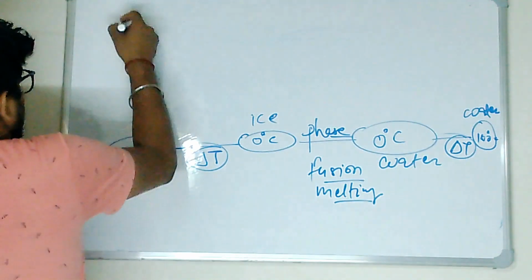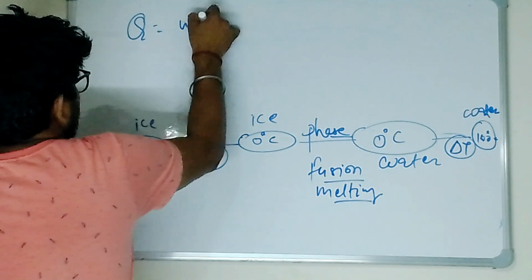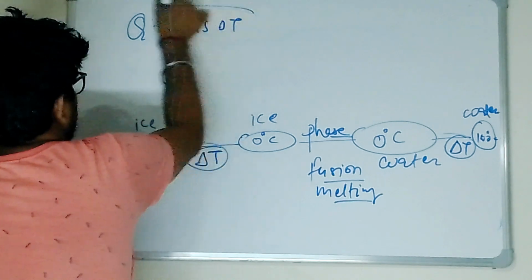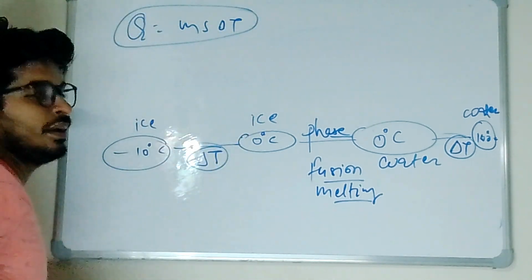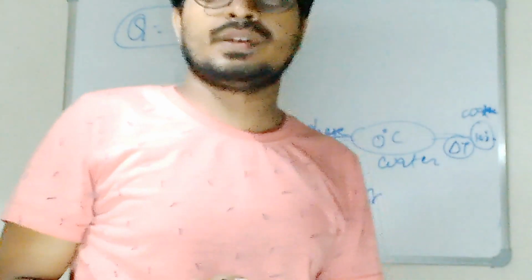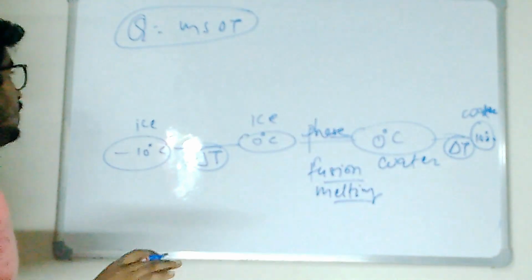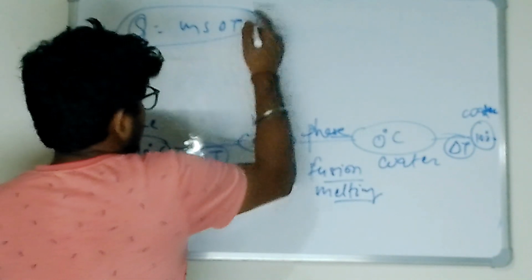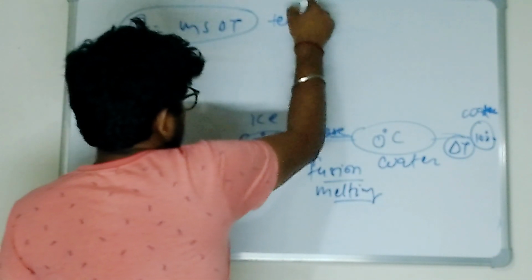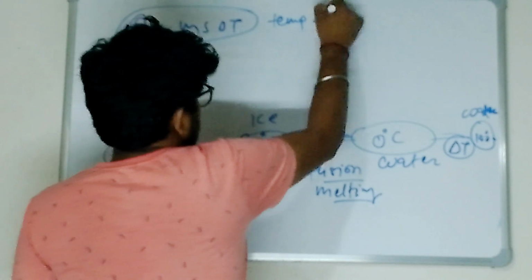Listen very well. Whenever temperature change takes place, we have to use this formula with our eyes closed: Q equals m s delta T. Here s is the specific heat capacity. I already explained everything. But this is when the temperature is changing.